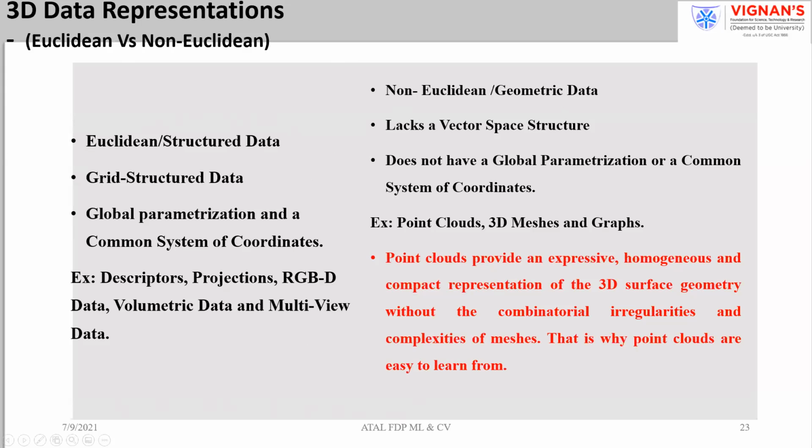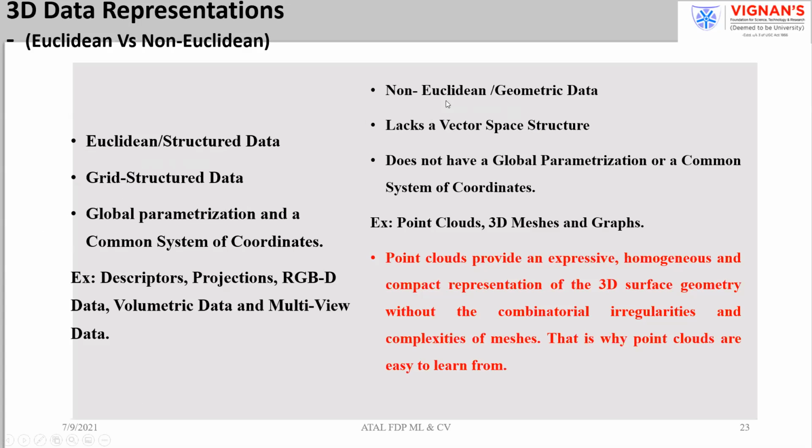You have a clear idea of how we make the analog to digital, by simply doing sampling and quantization. While doing those things, you represent the entire image as a grid. So that is a structure. You can easily give a name to each pixel, indexing and handling are easy. So whether you are able to represent the data on the grid or not is the important aspect. If it is represented on the grid, you call it structured data. If you are not able to represent it on a grid, you call it geometric data.